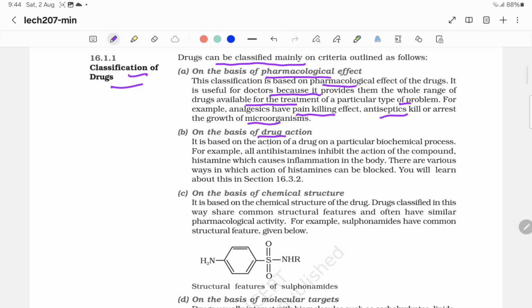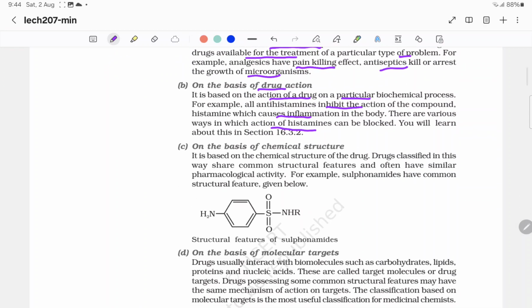On the basis of drug action, it is based on the action of a drug on a particular biochemical process. For example, all antihistamines inhibit the action of the compound histamine, which causes inflammation in the body. There are various ways in which actions of histamines can be blocked.